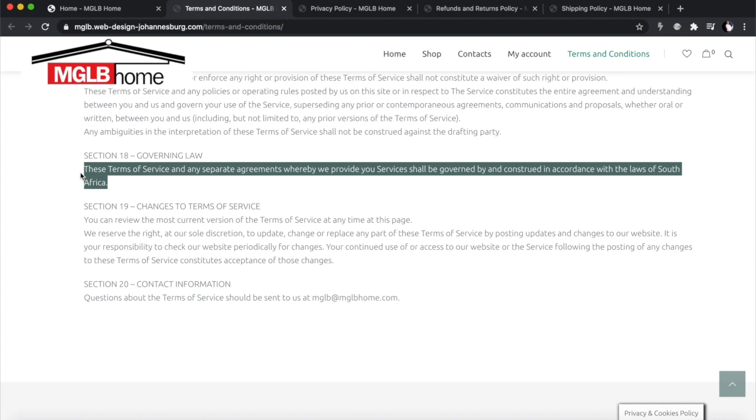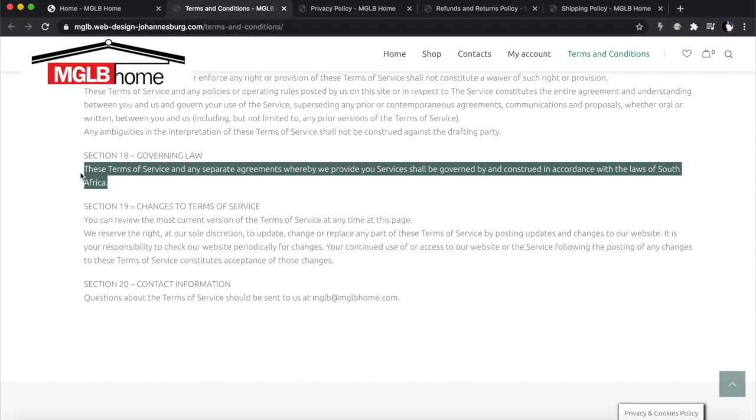But many people don't, and they want to ship globally, because they feel they're going to get more clients that way. And obviously you make more money shipping globally, but then you've got to be careful about the laws and regulations globally. In South Africa, the cookie policy is not a must for you to have, but if you're going to ship to places like Europe, the US, you've got to have a cookie policy, because you can get into trouble there, all right? But you also have to specify the country of the laws that are applicable for your online store.